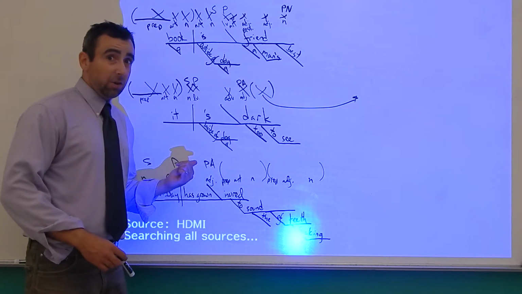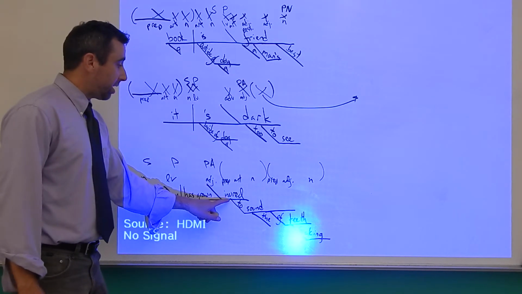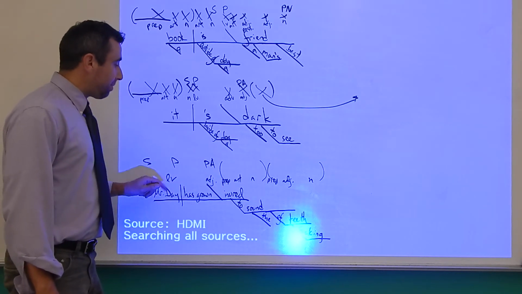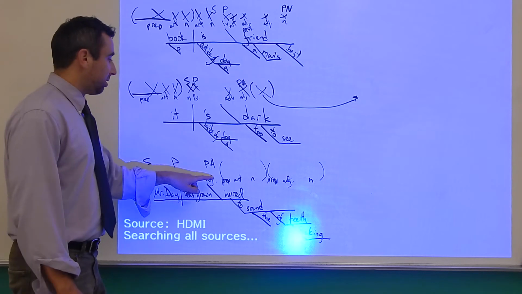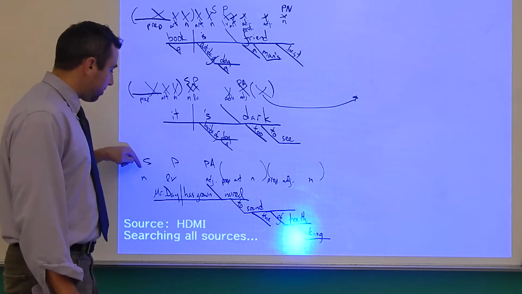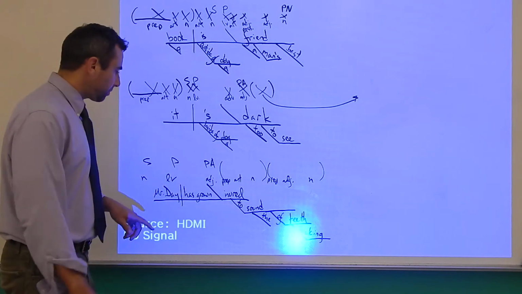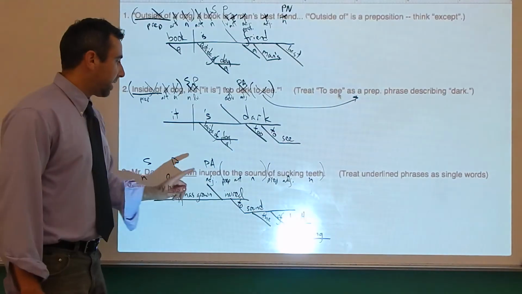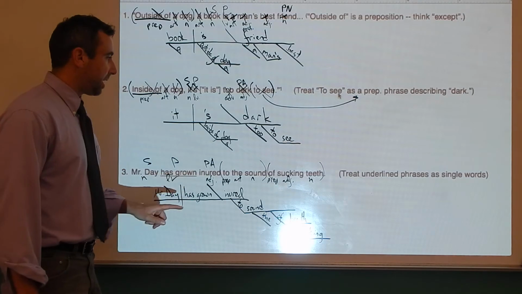I'm going to keep talking even though we can't see the sentence because we've got the diagram right here. I hope you can tell that inured is an adjective and that it's describing Mr. Day. So it's a predicate adjective because the adjective describes a noun. It's way back here at the subject. So Mr. Day has grown inured. Subject, predicate, predicate adjective.